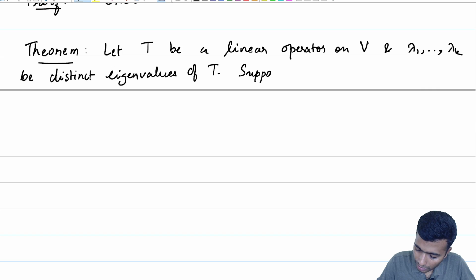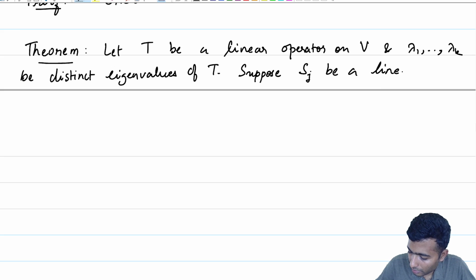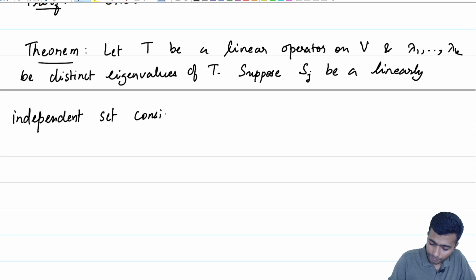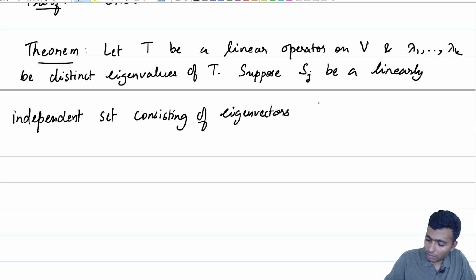Suppose we get hold of S_j, a linearly independent set consisting of eigenvectors with eigenvalue lambda_j.